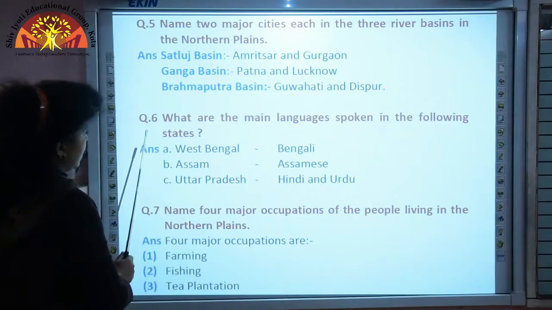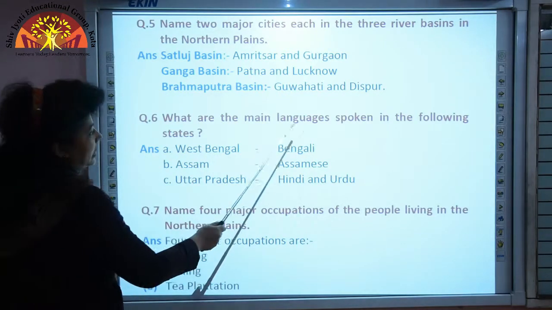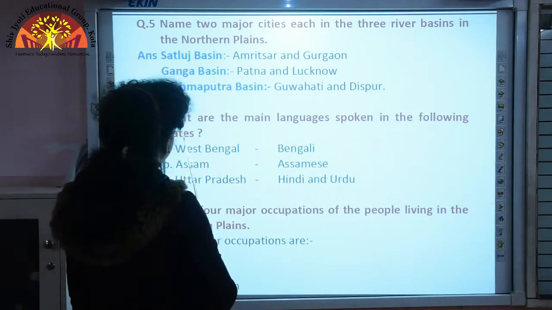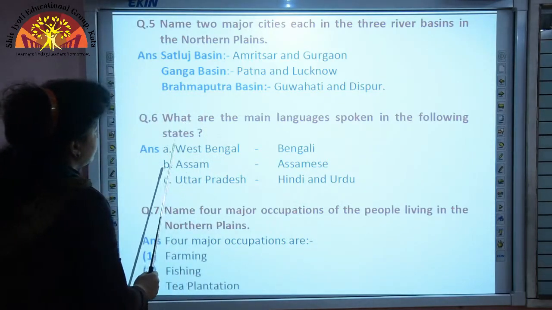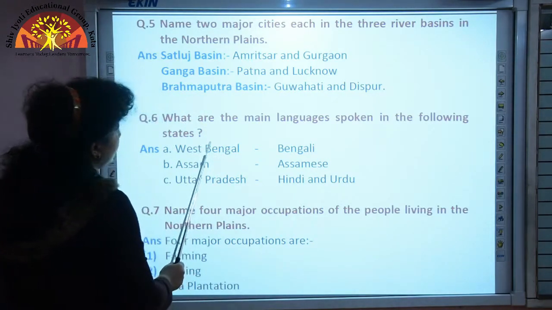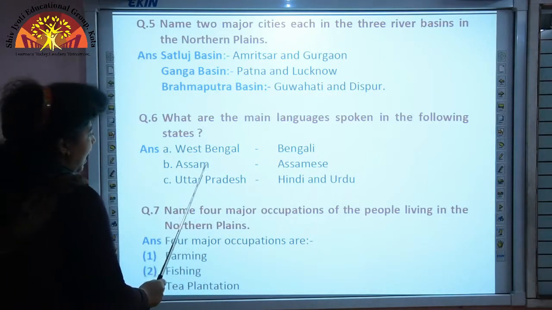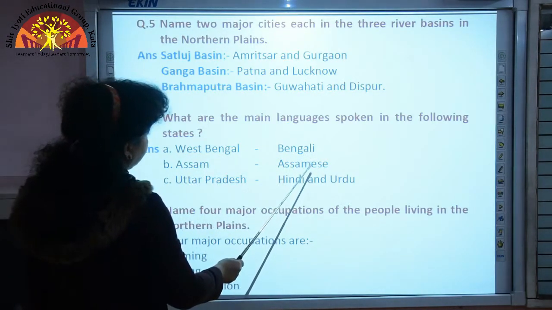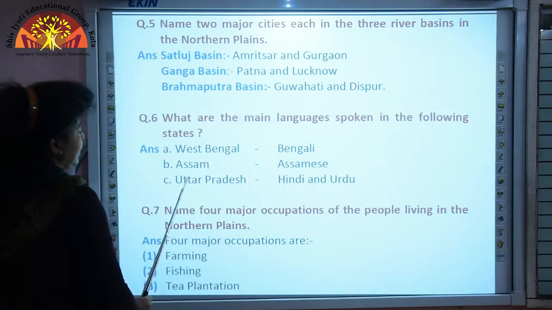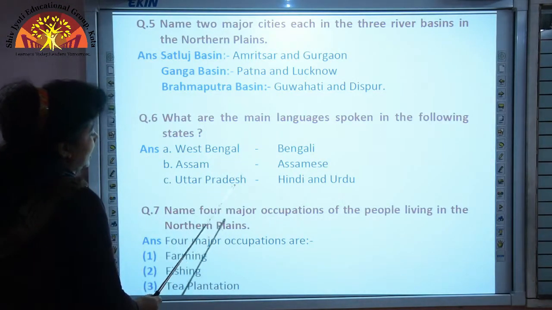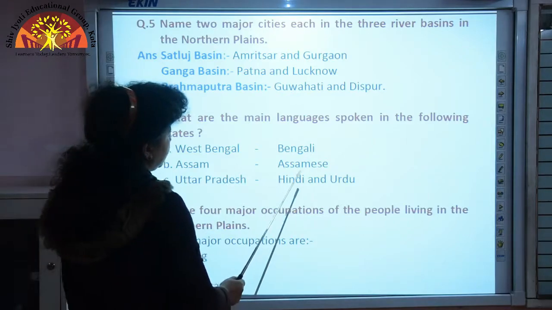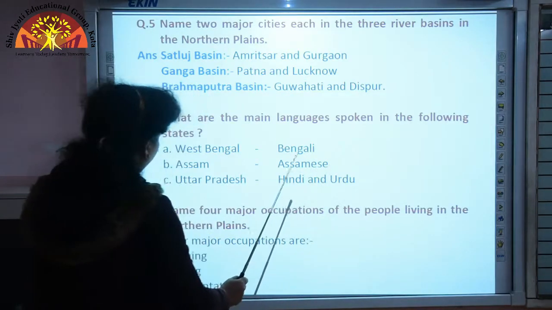Now let us come to question 6. What are the main languages spoken in the following states? Okay. So, the first state was West Bengal. People here speak in Bengali. The second state is Assam. People in Assam speak in Assamese. And the third state was Uttar Pradesh, and people in Uttar Pradesh speak in Hindi and Urdu.